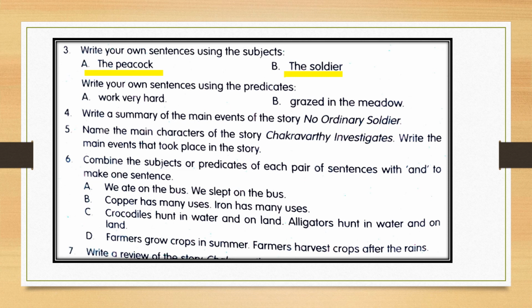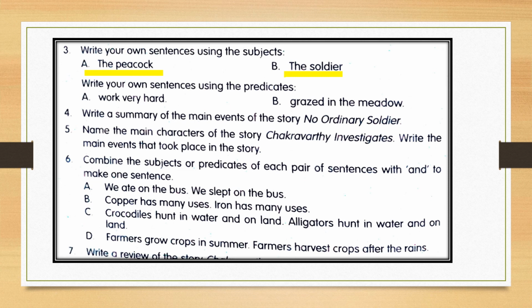Next, fourth one, write a summary of the main events of the story No Ordinary Soldier. So you have to write a summary of the main events. In short, you have to write about the story of No Ordinary Soldier, which we have already completed. Correct? Fifth one also is there, which is from Chakravarti Investigates. Name the main characters of the story Chakravarti Investigates.